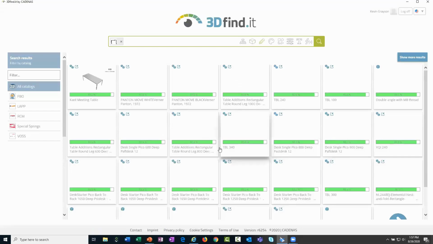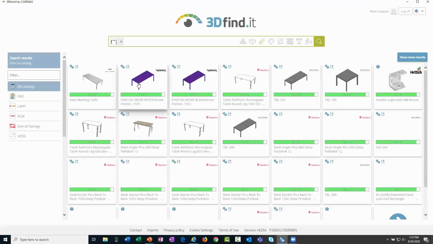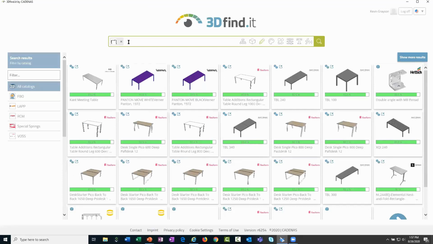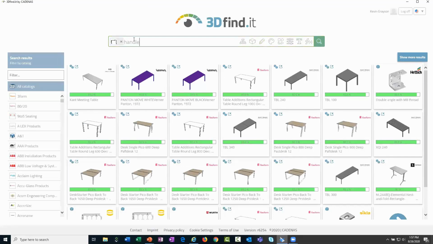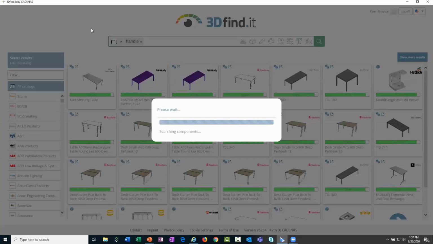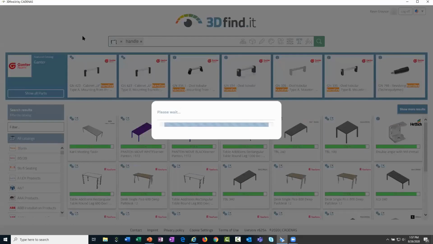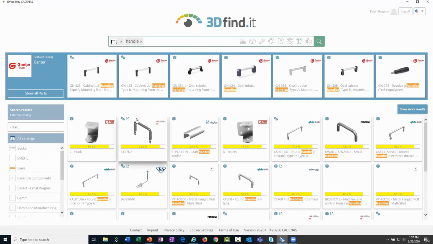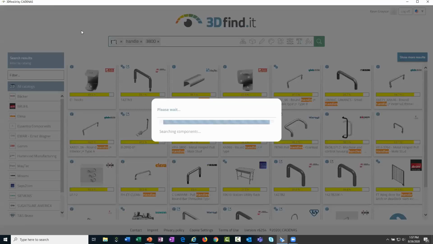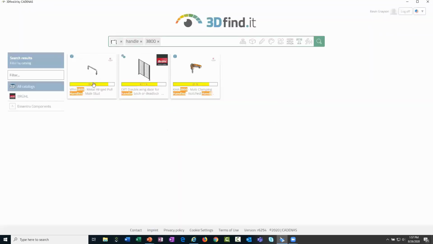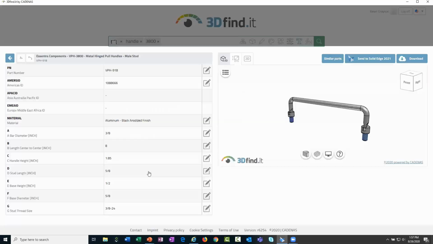And it'll go out there and look for different parts that maybe have that shape. I really don't want a table necessarily, but let me also add in a search term of handle, and let's see if it can filter my sketch along with the term handle. Now we're getting a little bit closer, as you can see from the elements up here on the top row. This is more what I'm searching for. And if you want to filter that even further, if you know a specific term or a specific value that you're looking for, you'll see it'll filter that out even further. So this is more what I'm looking for, maybe this particular handle.